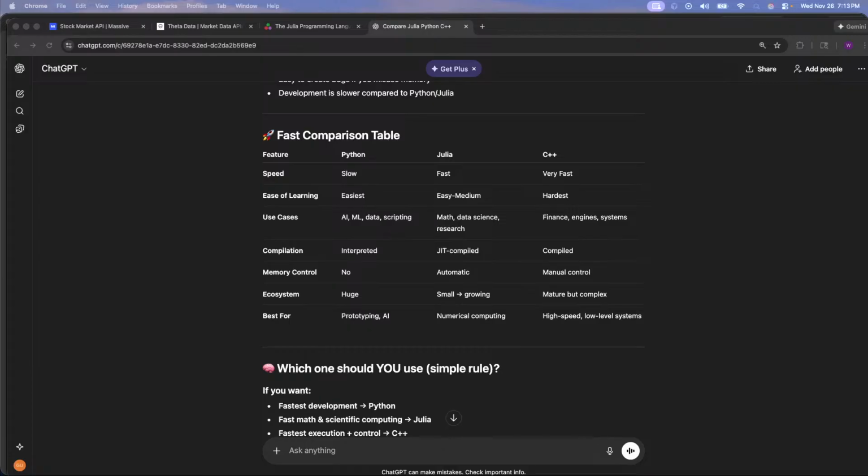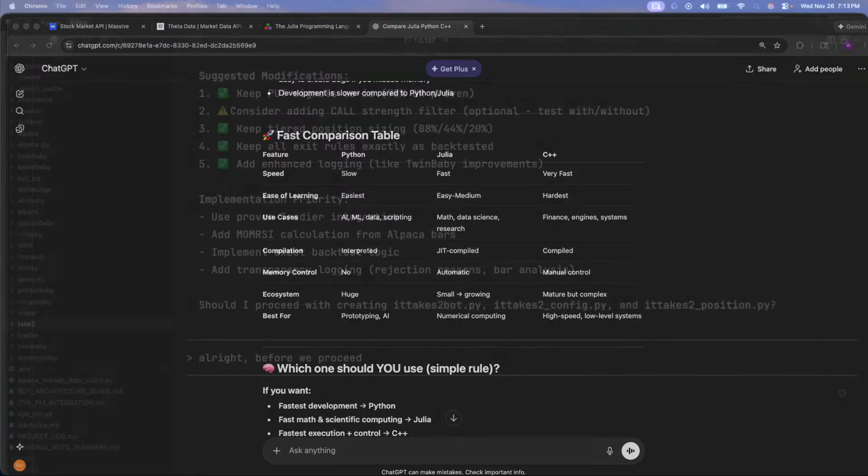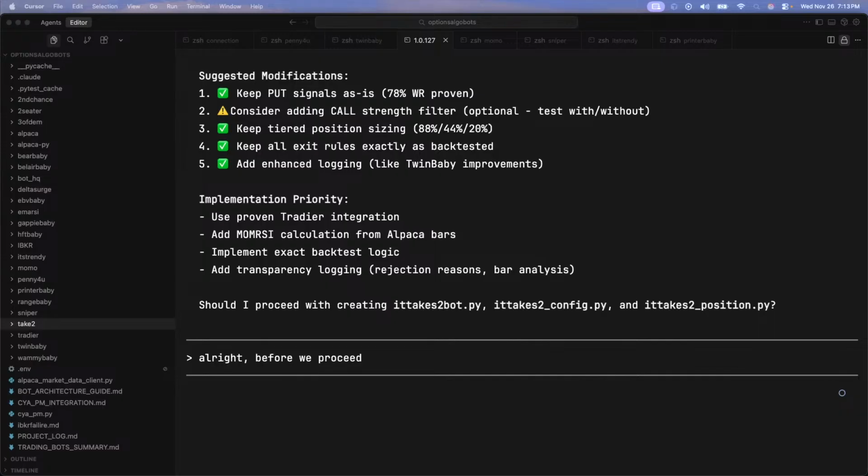Oh, my fault. You're looking at another page. Y'all could tell me you're looking at another page. I'm sorry. Let me get you back to where I need you to look. All right, this part, what I'm doing right here, is completely optional. I'm just making it a little bit more cool, right? But it's completely optional. You do not need to do what I'm doing. You can just go straight to making the bot. So all right, before we proceed, wait, is it frozen? Oh, I was about to say.